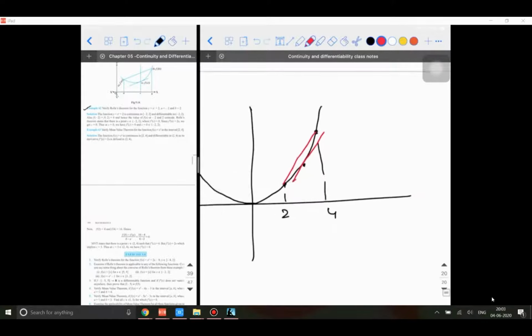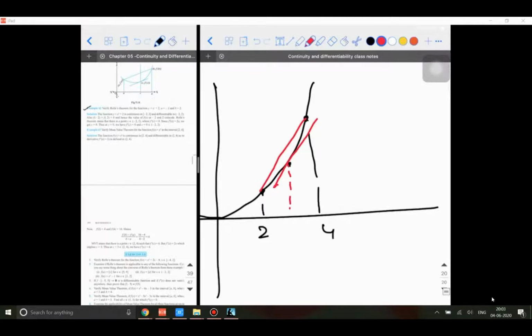I'll zoom in and show you. Are you able to visualize this point? That is the meaning of mean value. What is missing here is that for other cases, the function values will not be the same. One will be small and one will be big. This kind of function is called a strictly increasing function. About increasing and decreasing we'll learn in the next chapter.